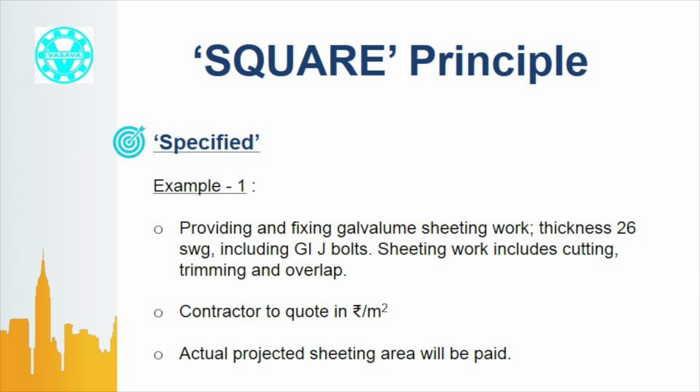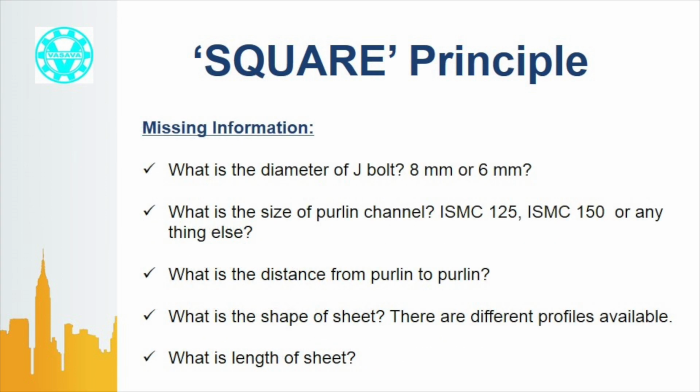It sounds very good, as if the customer has defined everything clearly. Let us discuss the lacuna in this. Following are the missing information. What is the diameter of J-bolt? 8 mm or 6 mm? What is the size of purlin channel? ISMC 125, ISMC 150 or anything else? What is the distance from purlin to purlin?